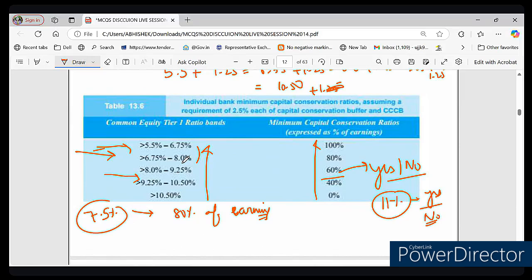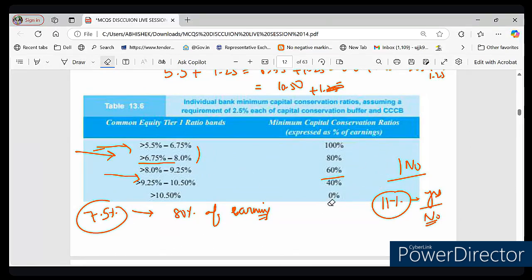So what is the Sunrise Bank CET1 ratio? It is 7%. So it falls in this range, 6.75 to 8%, and the minimum capital conservation is 80%.